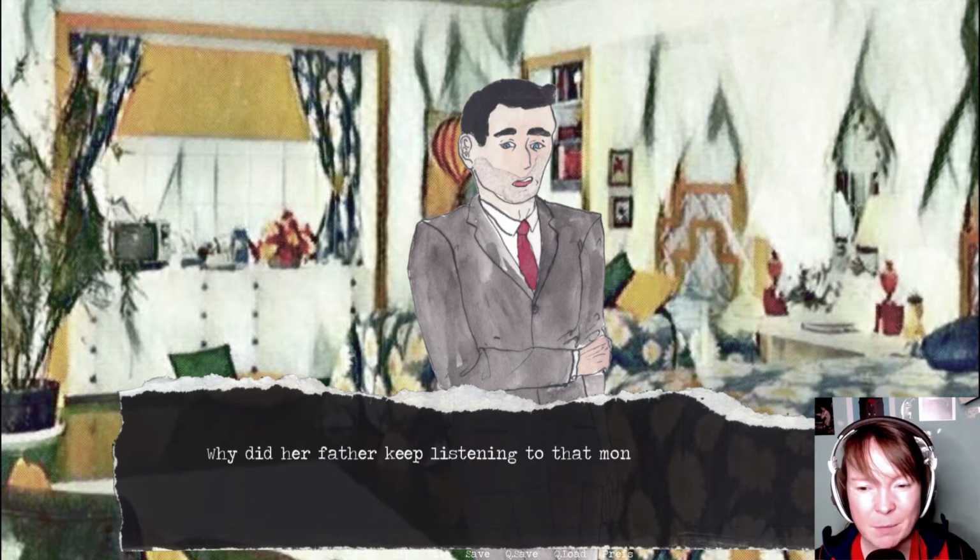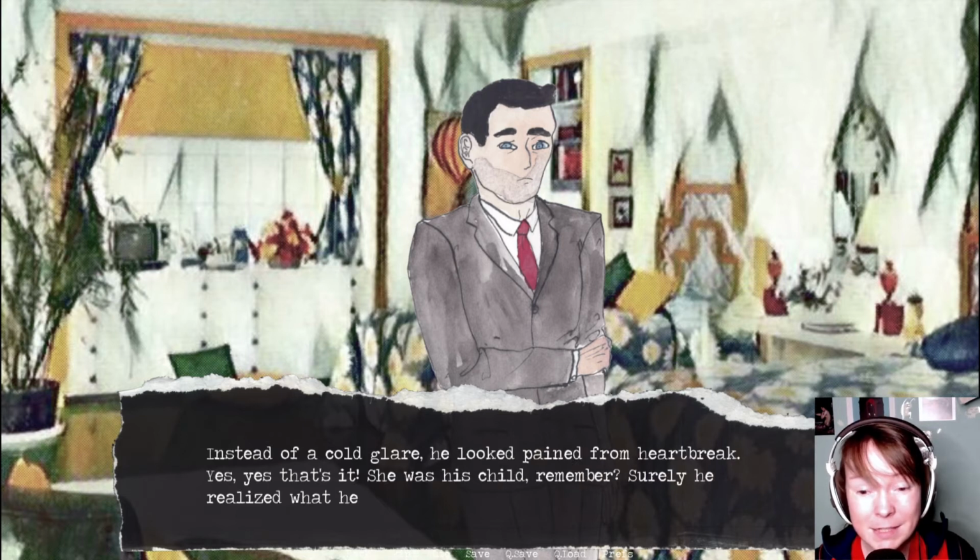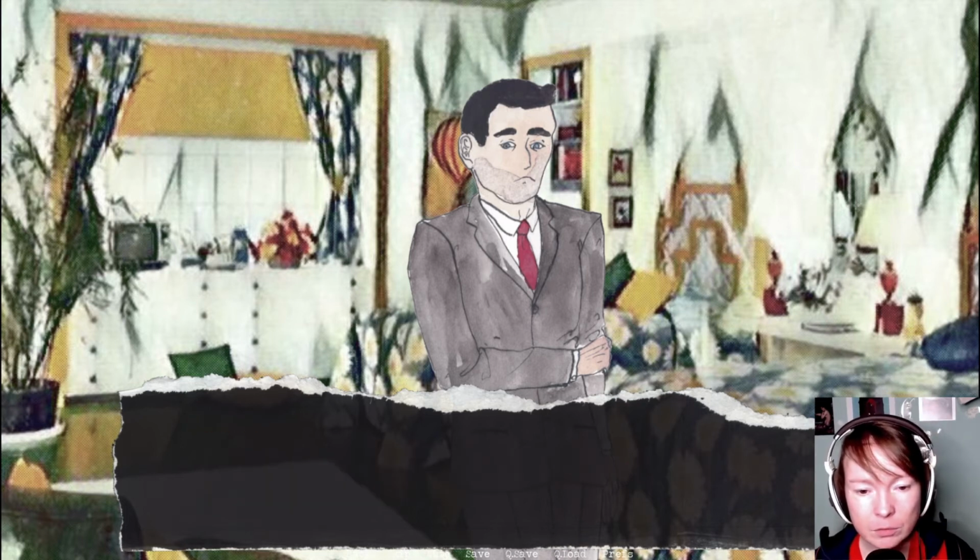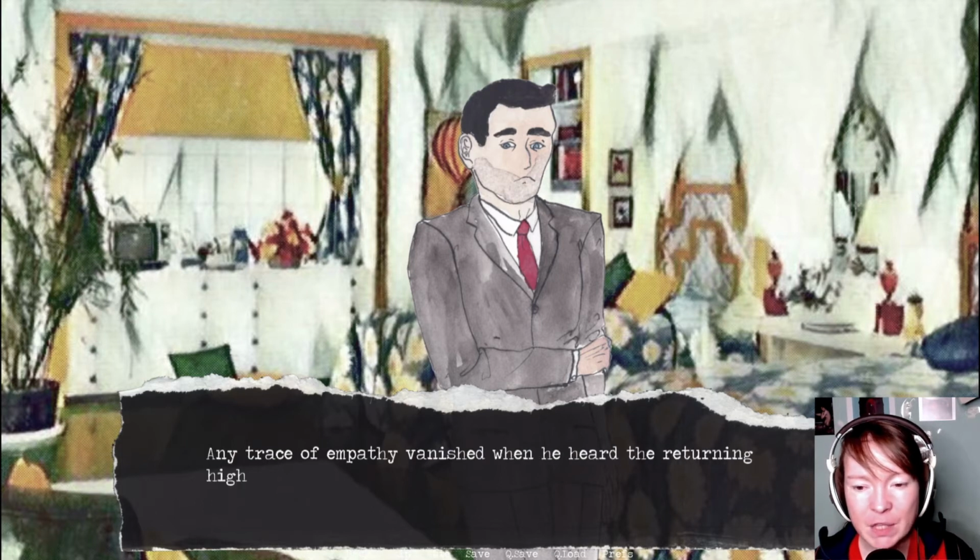Why did her father keep listening to that monster? The daughter let out a muffled wail. Finally the man turned to stare at her. Instead of a cold glare, he looked pained from heartbreak. Yes, that's it. She was his child, remember? Surely he realized what he was doing to her. Any trace of empathy vanished when he heard the returning high heels of Mother.